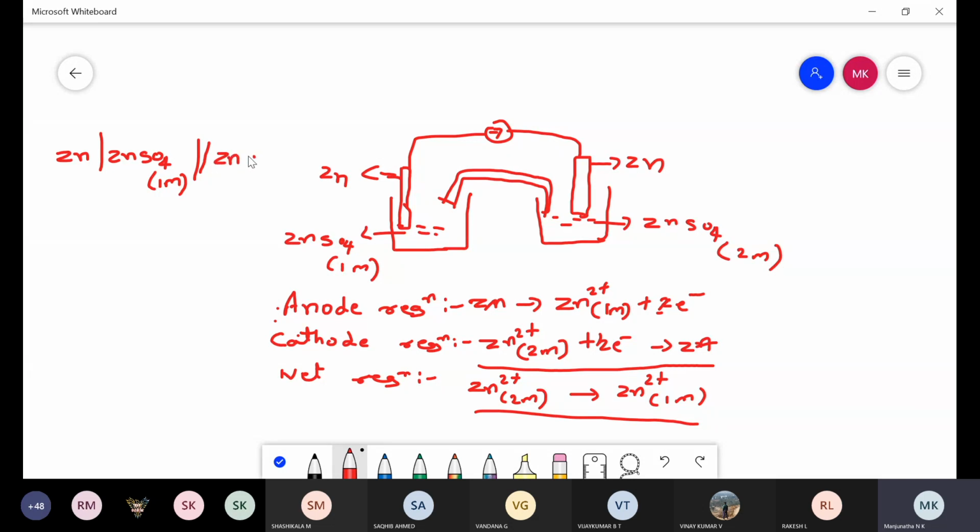Then the cathode electrolyte, that is ZnSO4 2 molar. Then the cathode, that is Zn, separated by a single vertical line. Is it clear? Yes, sir. This is how to write cell reactions of the electrolyte concentration cell and cell representation.